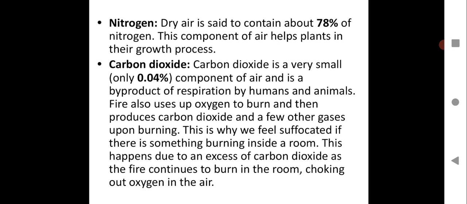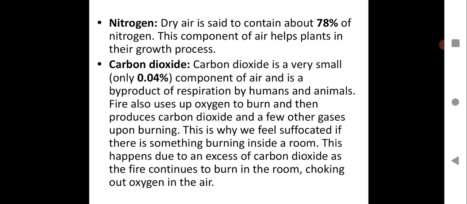So when we do respiration, you all know we inhale oxygen and we give out carbon dioxide. So all animals and humans, in respiration, give out carbon dioxide. Fire also uses up oxygen to burn and then produces carbon dioxide. So fire requires oxygen to burn, and when it burns, it gives out carbon dioxide in the air. And a few other gases, upon burning, also give out carbon dioxide.